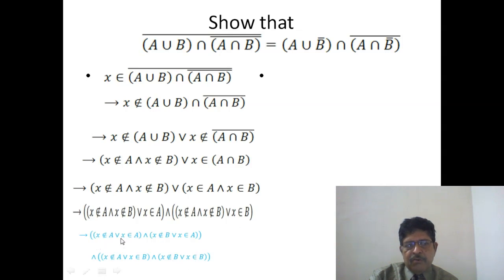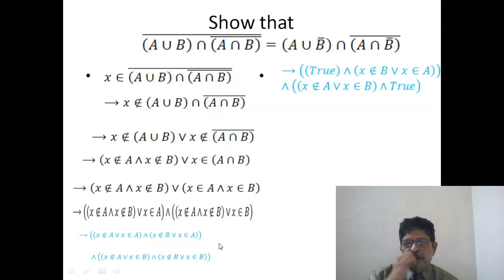Now see these two things: X does not belong to A, or X belongs to A, which is of the form P or not P. Such a thing is always true. This is a tautology. Here also, X does not belong to B, or X belongs to B, is of the form P or not P, and it is a tautology. Such a statement is always true. So we just replace that with true.